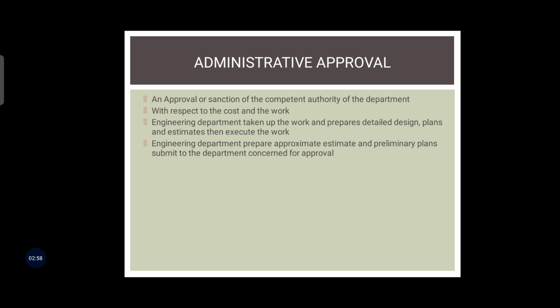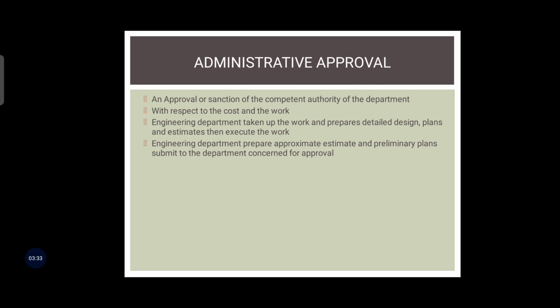We learned in our last chapter that if it is building construction, then it comes under the building department, which covers buildings and roads. Then electrification comes under the engineering department. Environmental works come under sanitary. Other projects come under various departments. That is why we learned in our last lecture that various departments handle various types of works. So here we learn that the competent authority has to sanction that administrative approval,